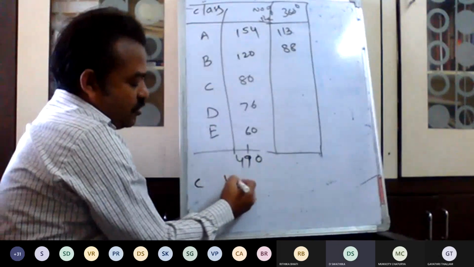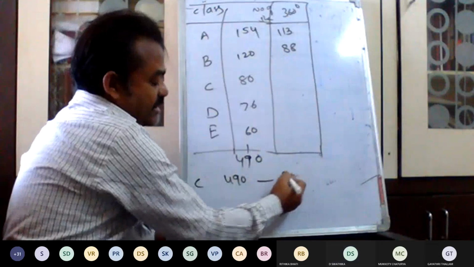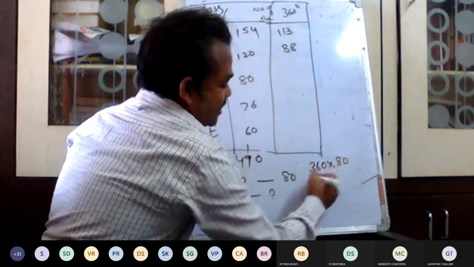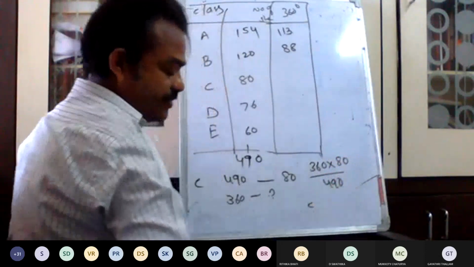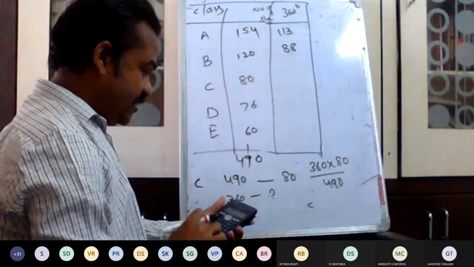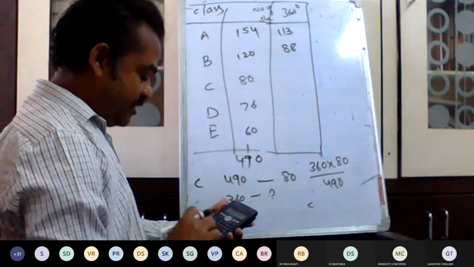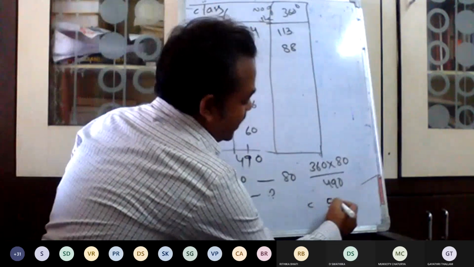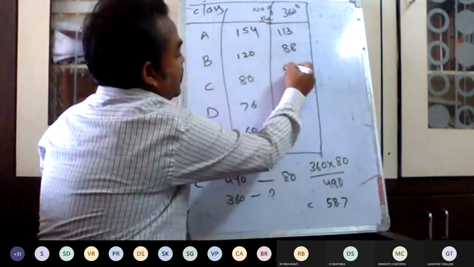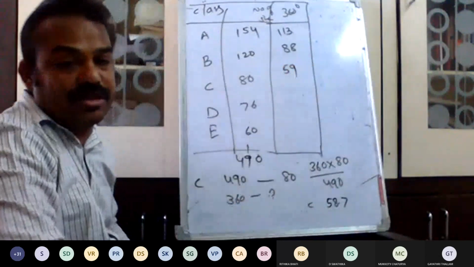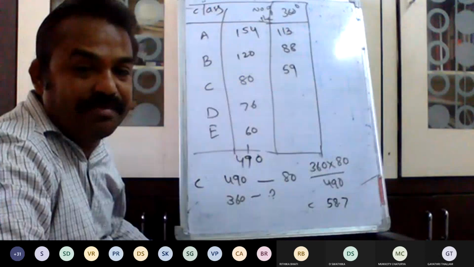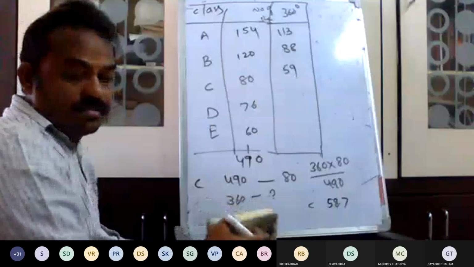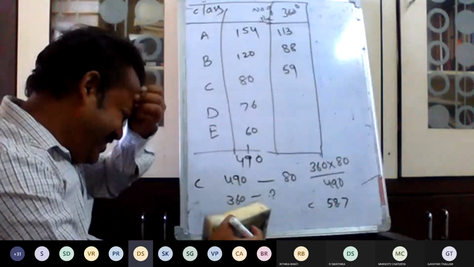360 into 80 by 490. 80 are there. 360 how much? So 360 into 80 divided by 490 equal to 58.7. So I will take 59, no problem. Because I am taking two decimal values, I am rounding 58.77. So you assume it as 59. Okay? Yes, sir.